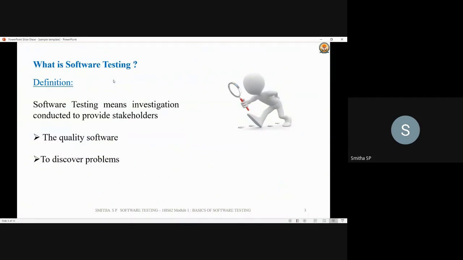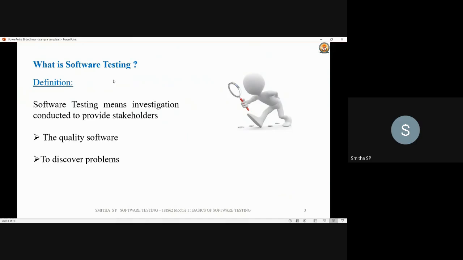What do you mean by testing? So the definition for software testing is: testing, in the sense we are examining something, we are investigating something, right? So software testing means investigation conducted to provide the stakeholders the quality software and also to discover the problems in the software. If any problems are there in the software, those problems will be identified when you carry out the testing process, so that you will be able to provide the quality software to the customer or the stakeholders. Okay, so that is the importance of carrying out software testing.